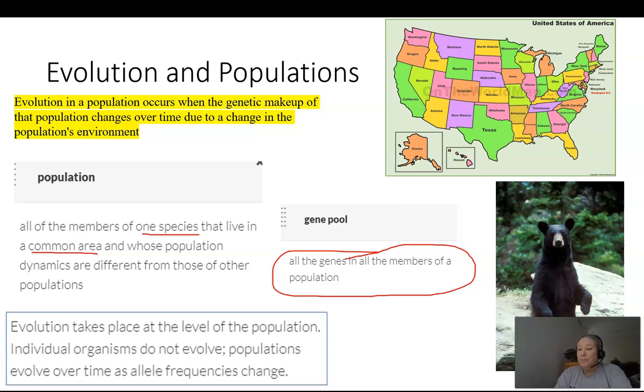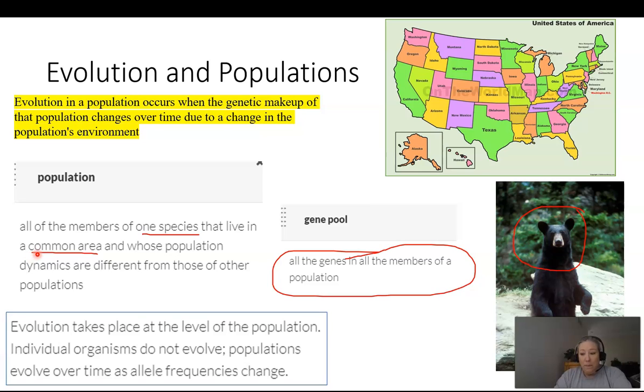So if you look, we have a bear here. This is a black bear, Ursus americanus. It's one species of bear, and there are populations of black bears throughout the country. There's a population of black bears here in the Smoky Mountains of Tennessee, in Michigan, in Florida, and in Maine. There are many different populations of black bears, but they are separated geographically.